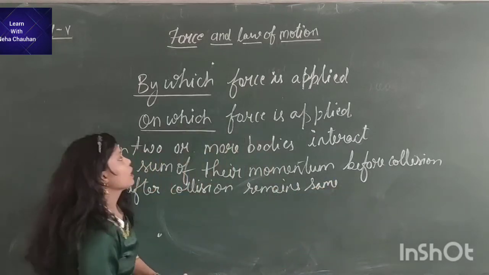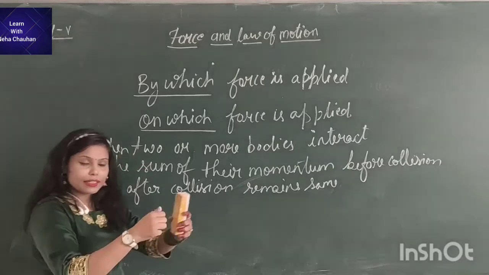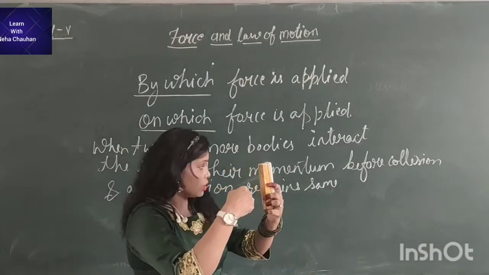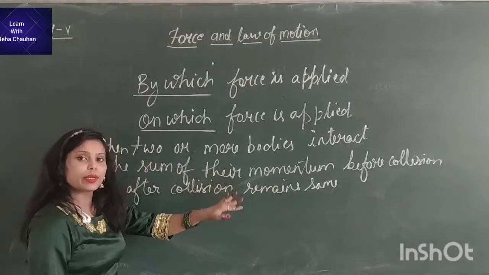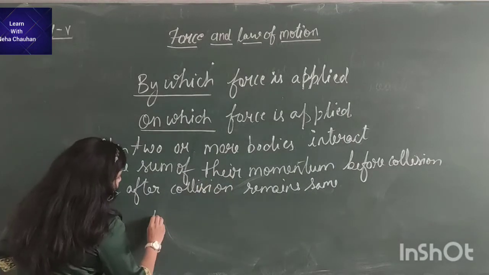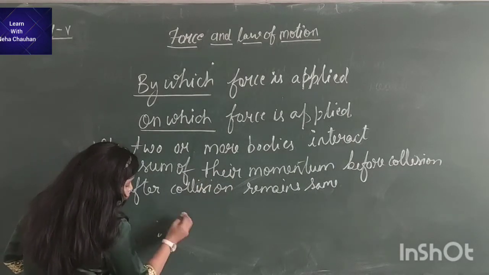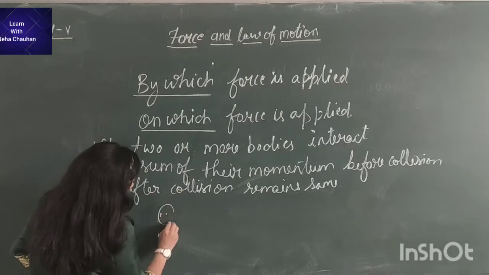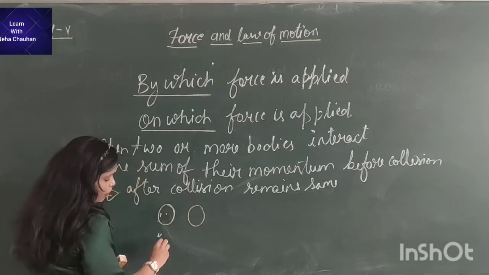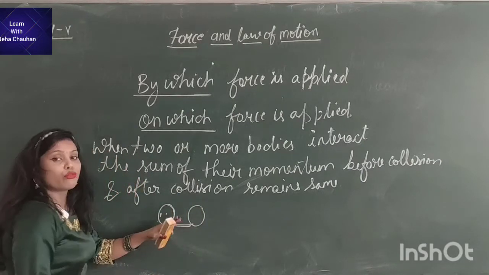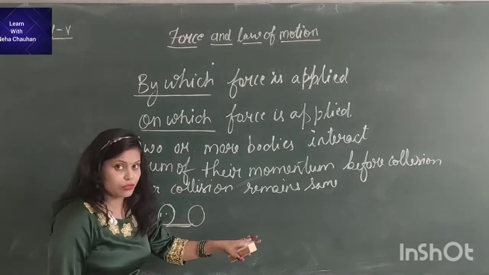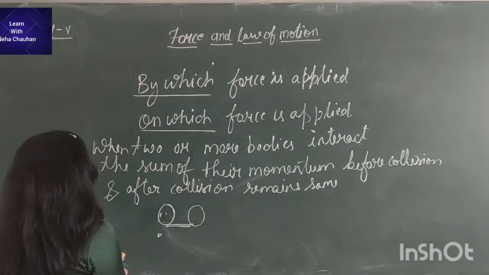It means if two bodies interact or collide with each other, their total momentum will remain the same. That means if there are two bodies, say this is one body and this is the other body, their total momentum before the collision and after the collision will be the same.